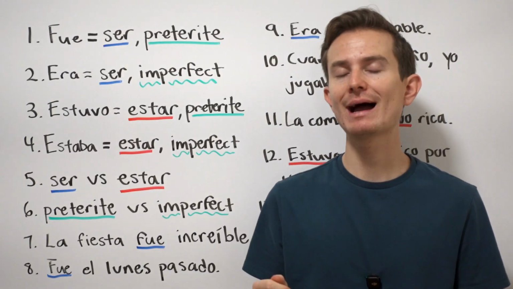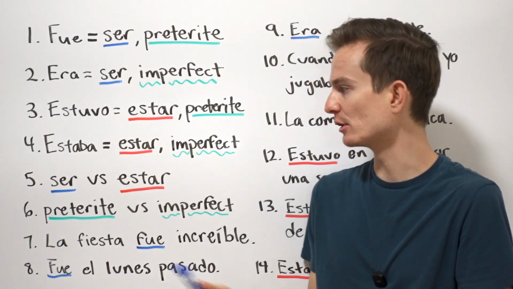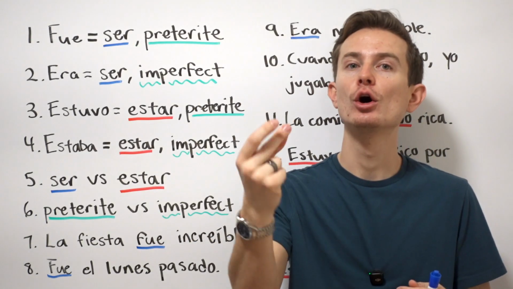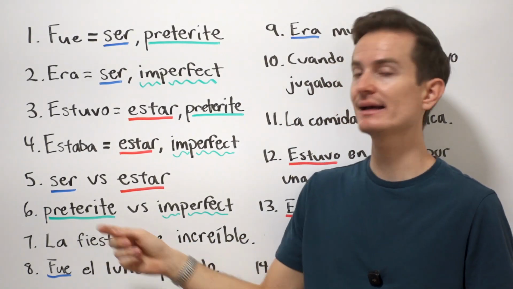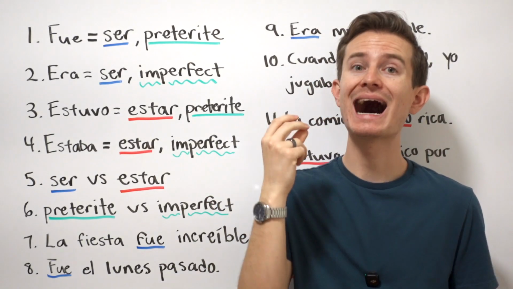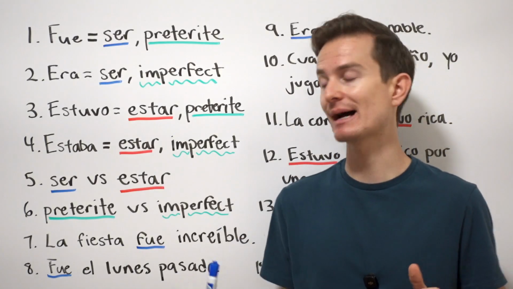Preterite, one-time action in the past. Imperfect, ongoing action in the past. So for the preterite, yo fui a la fiesta. I went to the party. I wasn't going to the party. I didn't used to go to the party. I went to the party. That's the preterite, one-time action in the past.